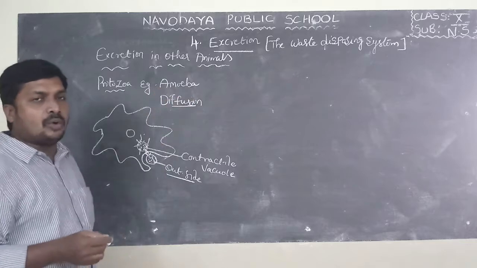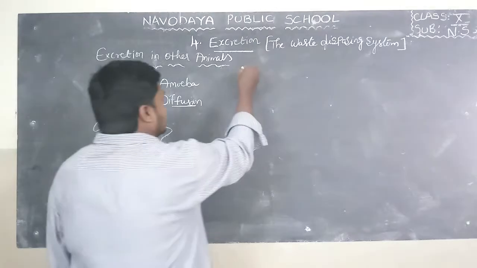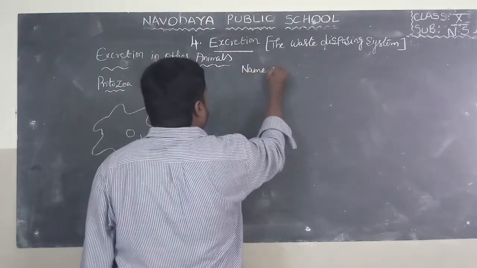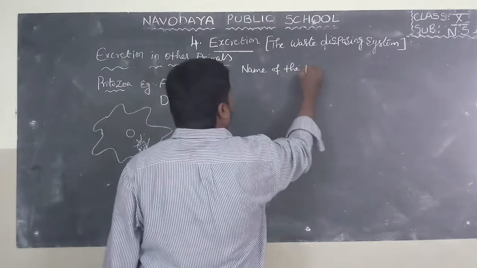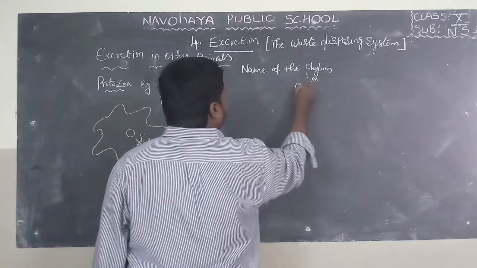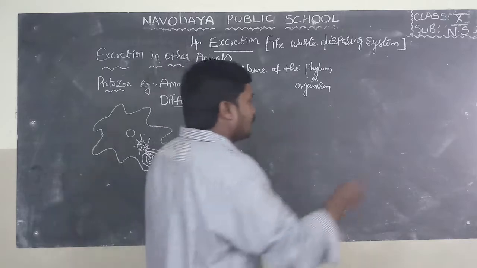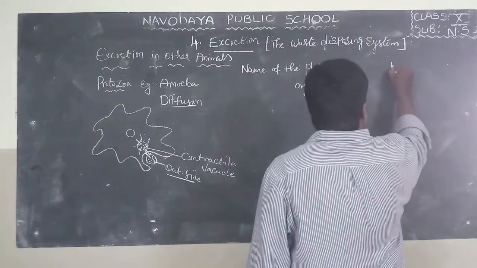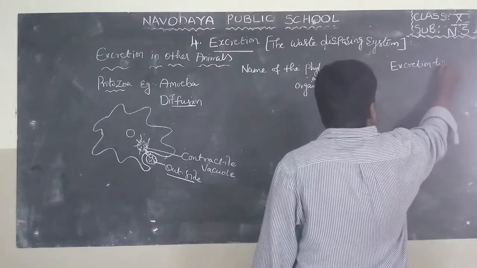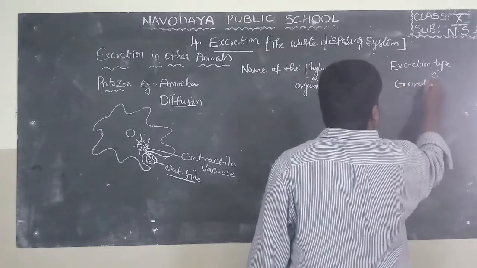Example, amoeba. Now I will explain how excretion takes place in other animals. Now see the table. Name of the organism or name of the phylum, and excretion type or excretory organ.